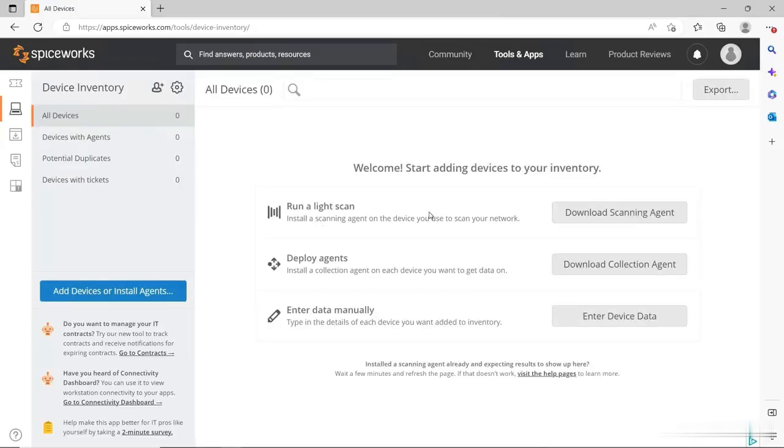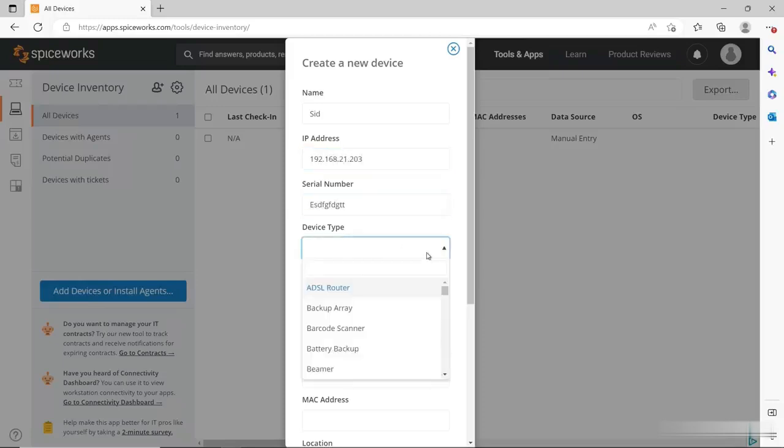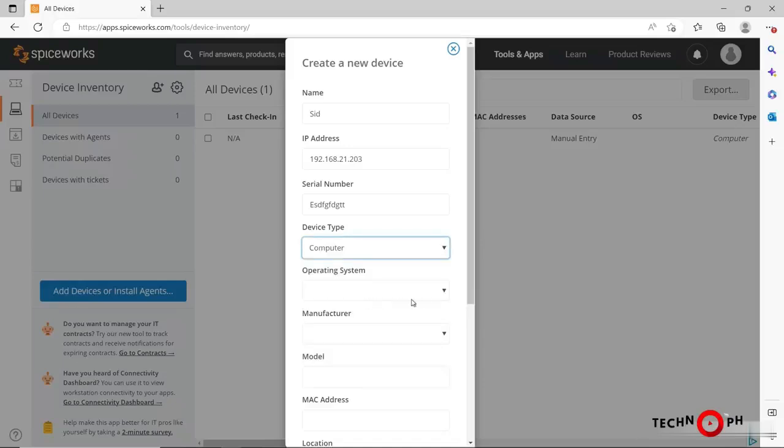I can choose to run a scanning agent or a collection agent to get all the information on the devices. And most likely that'll be something that you do. You can also enter the data individually or manually by clicking on the manual device. So I'm going to type in, say, the user's computer of Sid and their IP address and the serial number and the device type. And you can see there's a lot of different devices, so it doesn't have to just be the user's information. It can be any resource that you have in your organization.